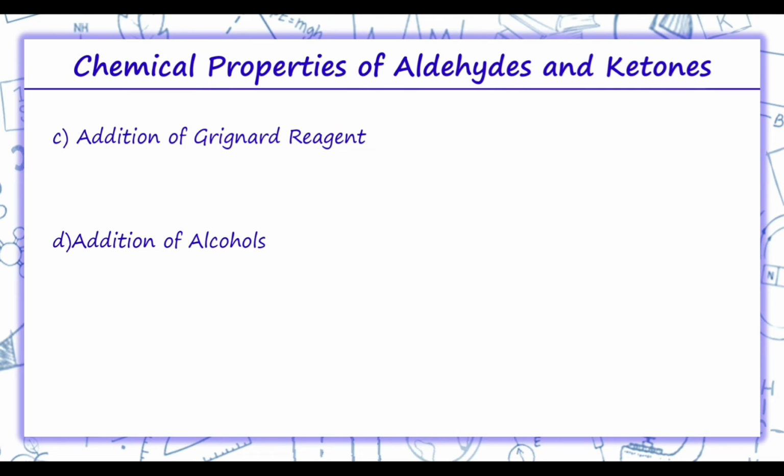Coming on to the next, addition of Grignard reagent. It can be an aldehyde or ketone plus RMgX. Now when the Grignard reagent is attacking over here, which we have already studied in our previous videos, MgX will go with O and R will go here. Thus the reaction will give OMgX and R.